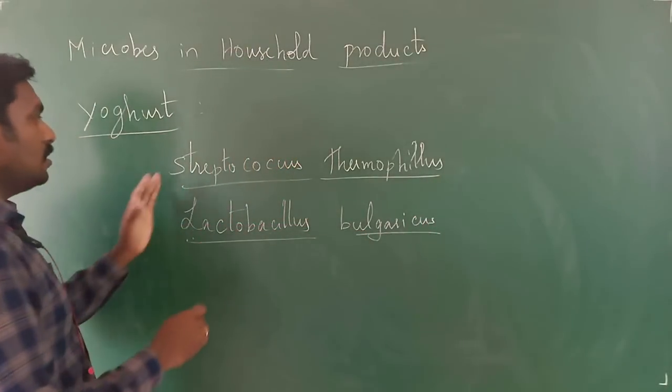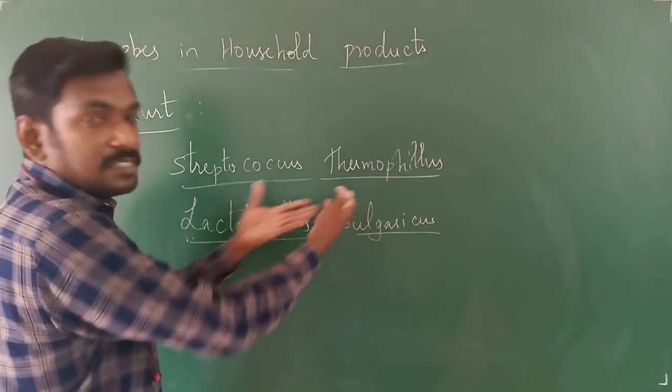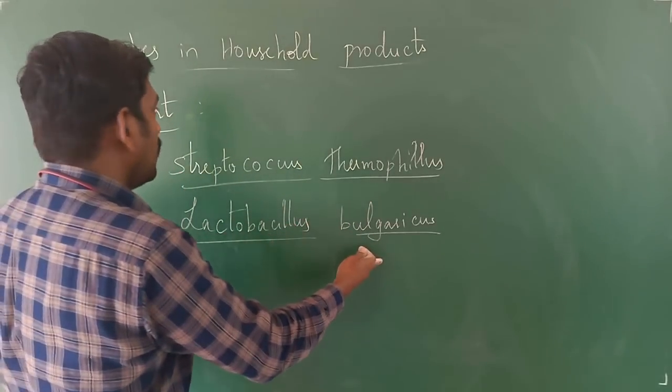They will be using these two types of microorganisms.